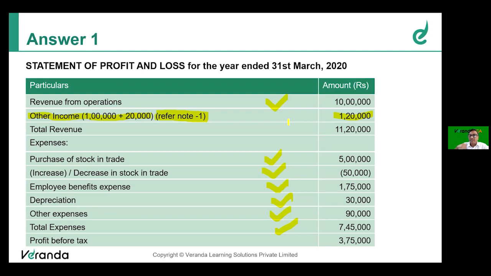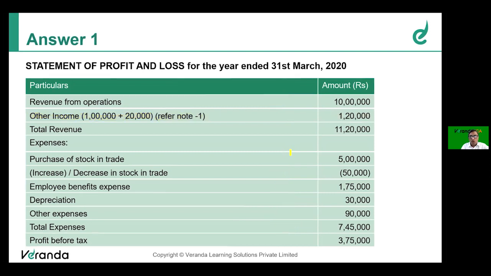So the increase in fair value of 20,000 should be routed through P&L. It should be shown under other income, not in OCI. So therefore, the 1 lakh plus 20,000 increase in fair value is added to the other income. So this is the only change in the P&L so far.